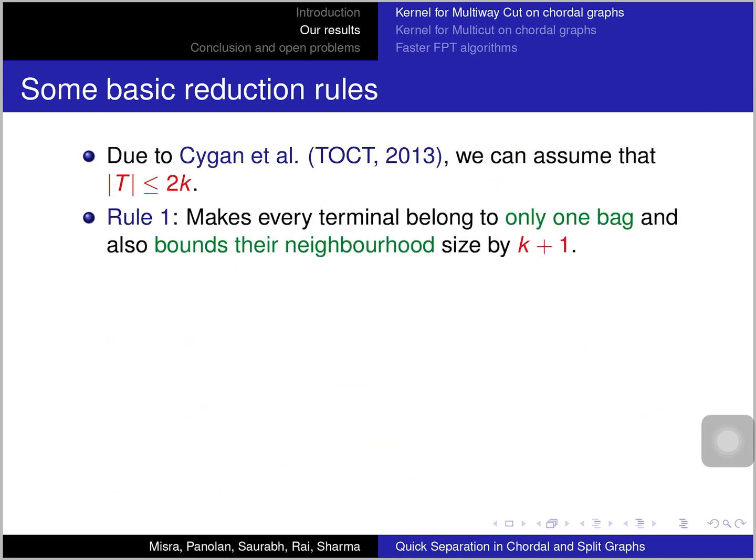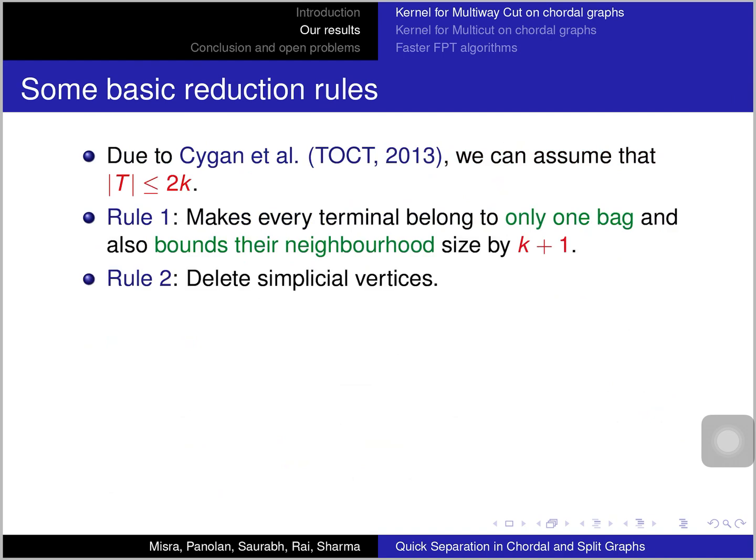Now after this we apply a rule which makes every terminal belong to only one bag. This rule is necessary for some correctness later, but it does not give much insight into what we are doing, so I will not explain it in detail. This just makes sure that every terminal belongs to one bag and their neighborhood is bounded by k plus 1.